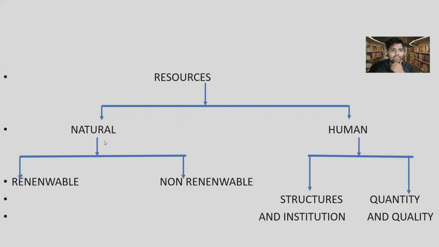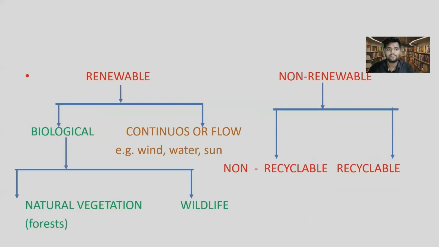Now talking about natural resources, they are again divided into two parts. First, renewable resources: the resources that we can use again and reproduce again. The resources which we cannot use again after using them once come under non-renewable resources.